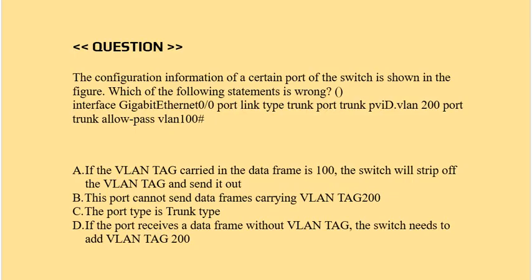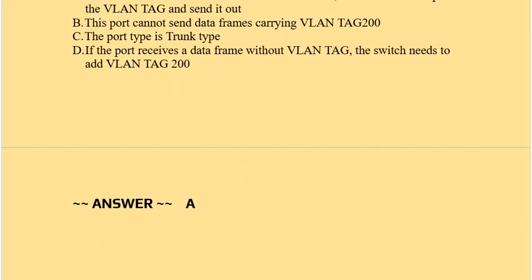Option B: this port cannot send data frames carrying VLAN tag 200. Option C: the port type is trunk type. Option D: if the port receives a data frame without a VLAN tag, the switch needs to add VLAN tag 200. Correct answer is option A.